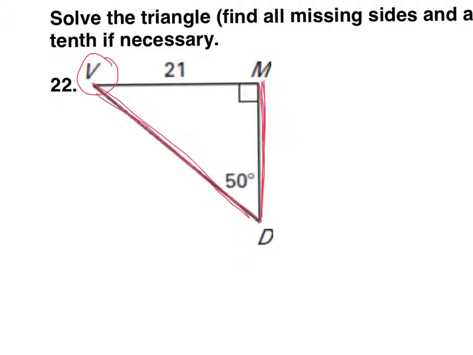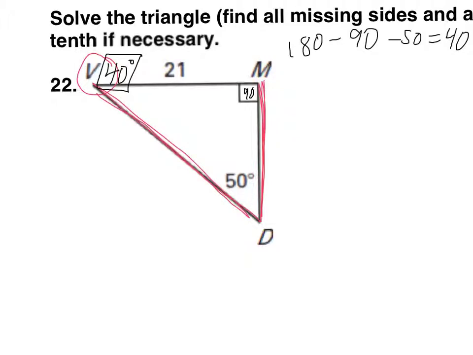Let's use a rule that we talked about before that says in any triangle, all 3 angles have to add up to 180. So if I just do 180 minus 90, because this angle's 90, and minus 50, it will tell me what's left over. And what's left over would be 40 degrees. So I'm just going to write that in. V is 40 degrees. Great. So now I know all the angles, 90, 50, 40. Now I still need to figure out this side and this side.